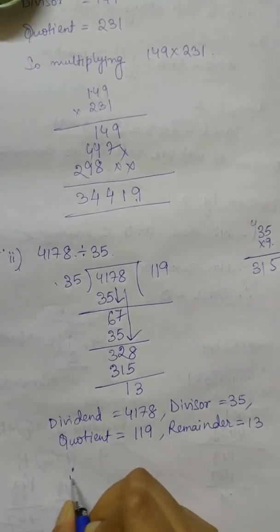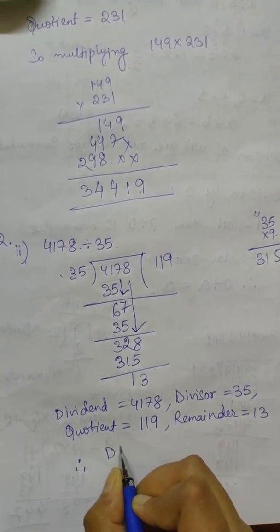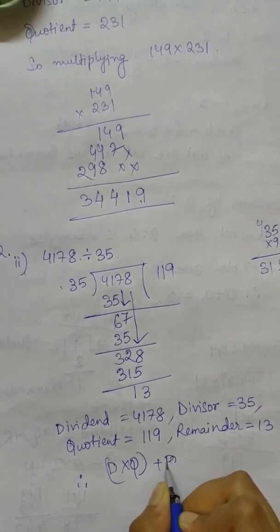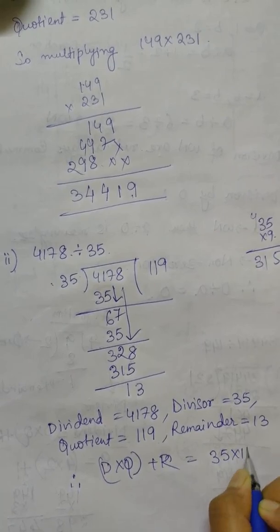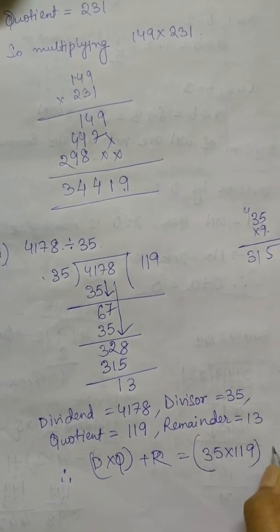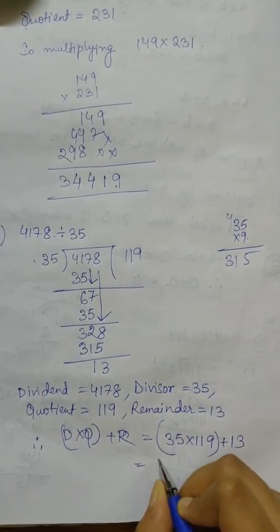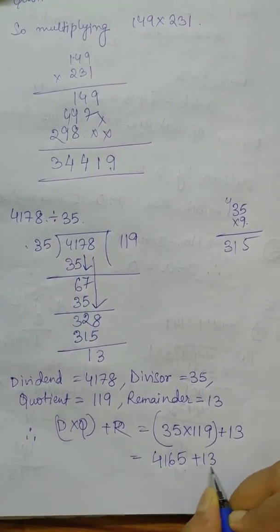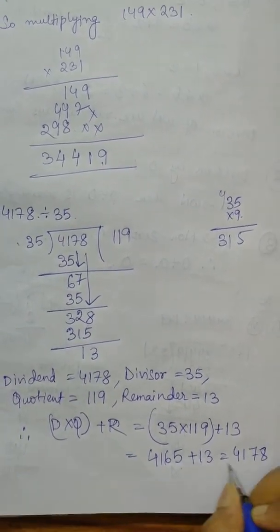So therefore we can say that if you multiply the divisor with the quotient and then add this remainder, what will you get? We will get 35 multiplied with 119, then plus 13. So this will give us 4165, and then if you add 13 with it, you will get 4178. So this is the dividend.